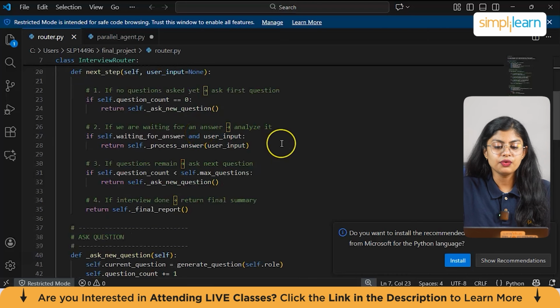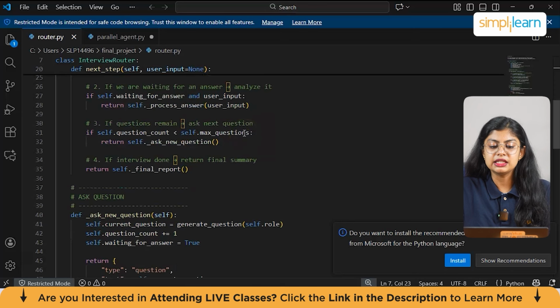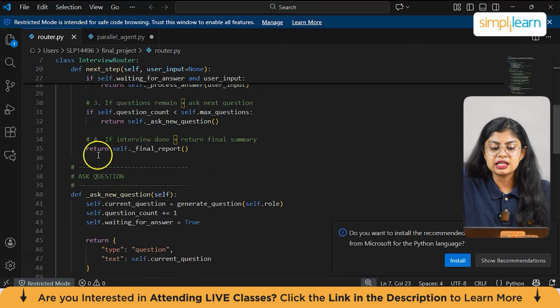So if it is waiting for an answer, it analyzes it basically. And then for the second question, again, we have if self.waiting for an answer and user input, return self.process answer user input. It repeats until the maximum number of questions. So we have 3 questions, so I have iterated it thrice. And then lastly, we have return self.final report, which returns the final summary.